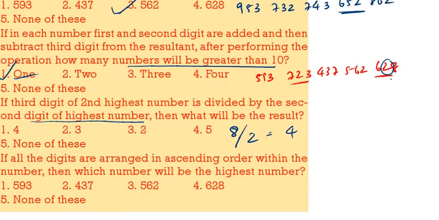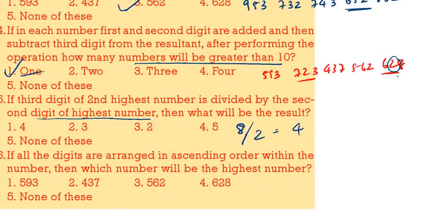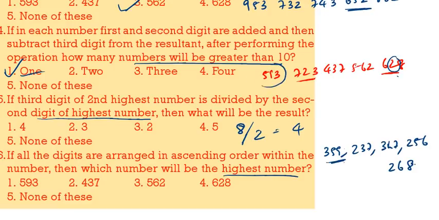Next question. If all the numbers are arranged in ascending order within the number, ascending order means 359, then 237, then 347, then 256, then 268. Which one will be the highest number? The highest number is 359. For that, the number is 593. 1 is the correct answer.